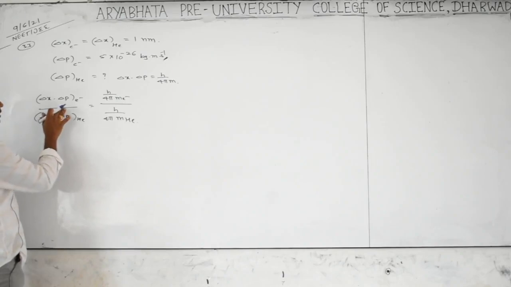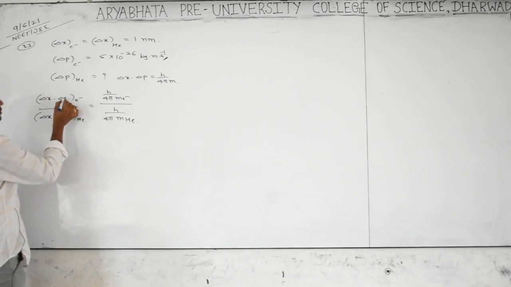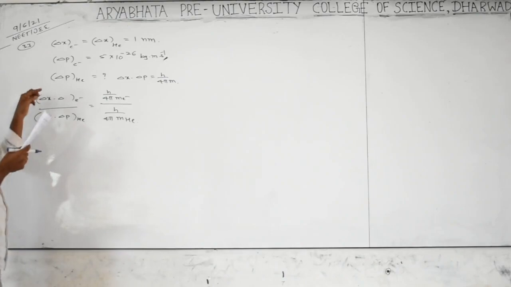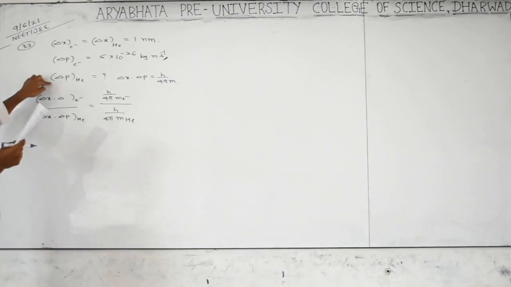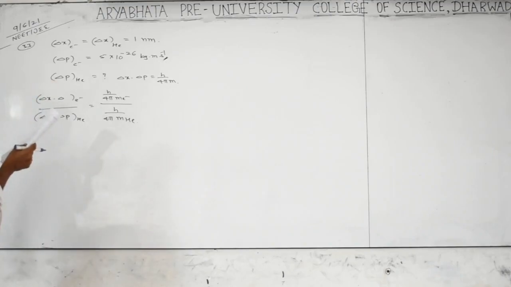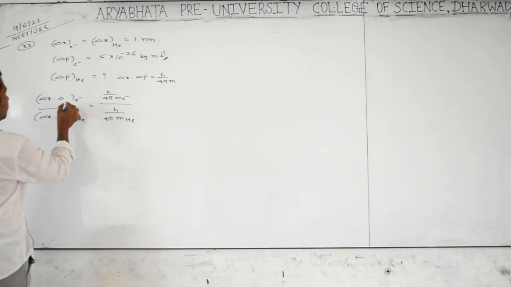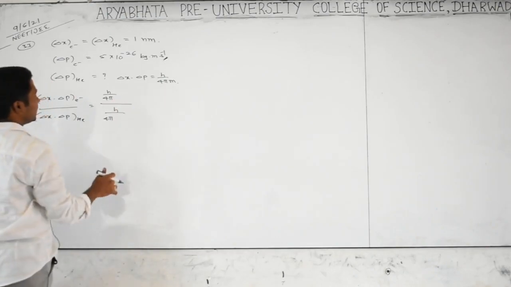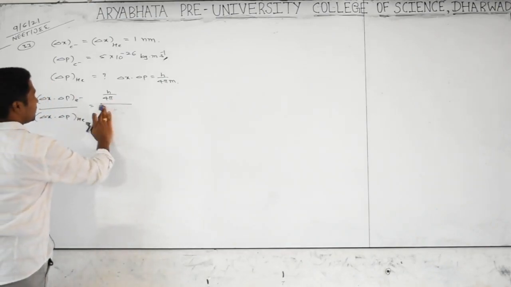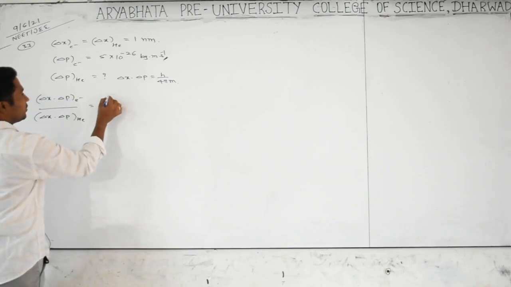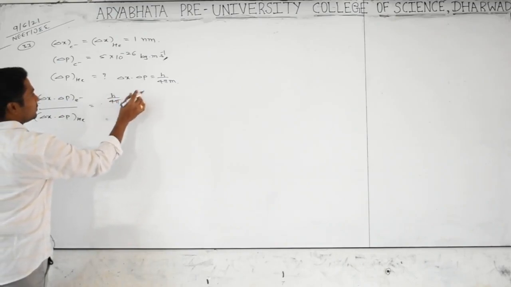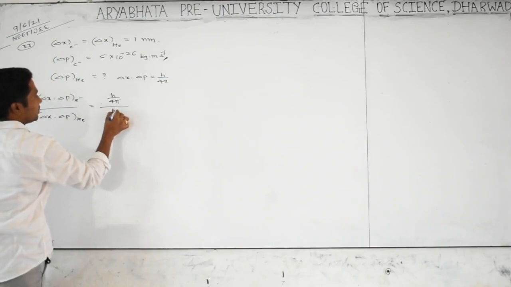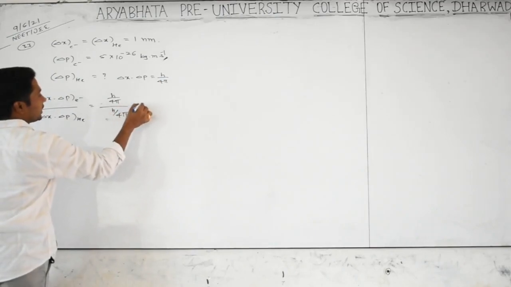Yes, it will come here as velocity. It is asking for the uncertainty in the momentum of the helium atom. Here h by 4 pi and h by 4 pi cancel together, so both cancel and it becomes 1.